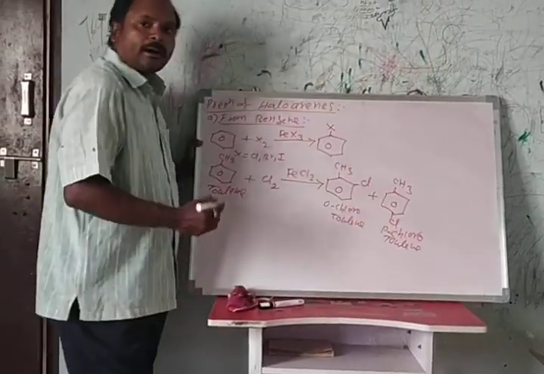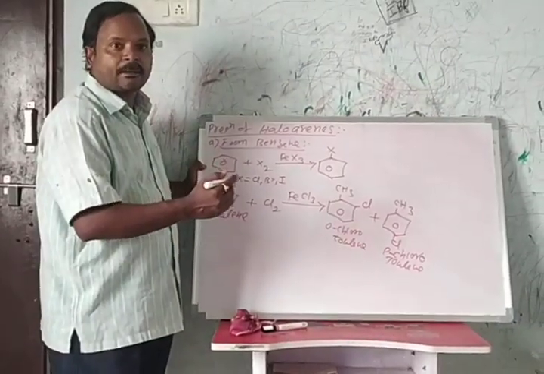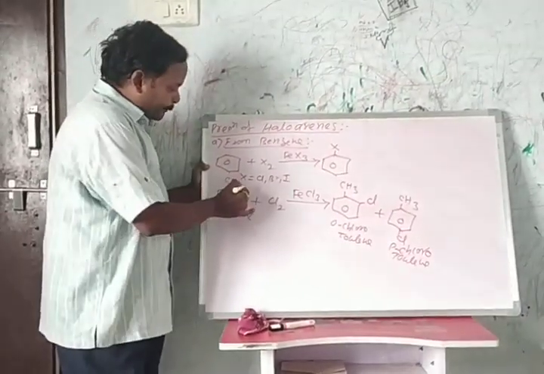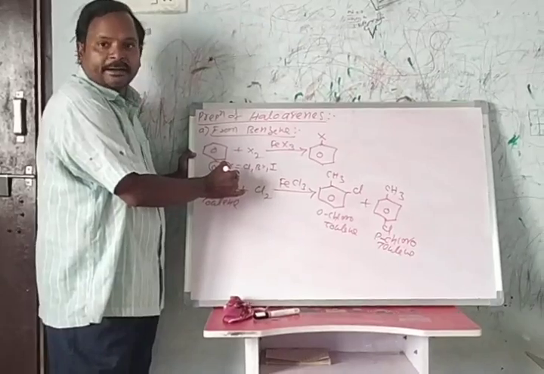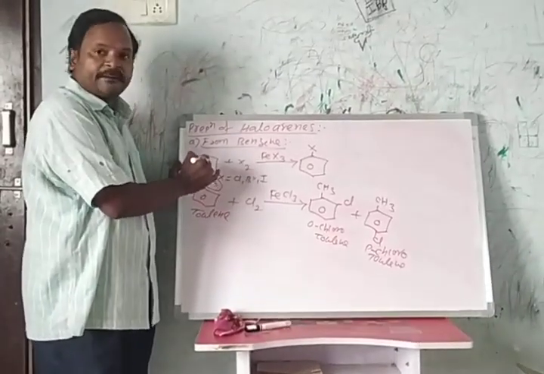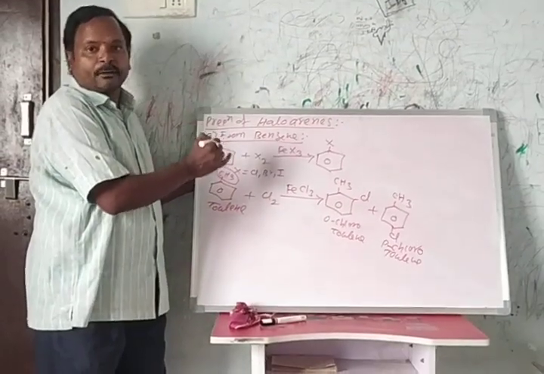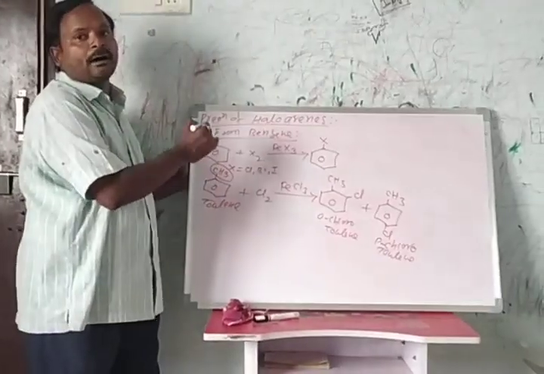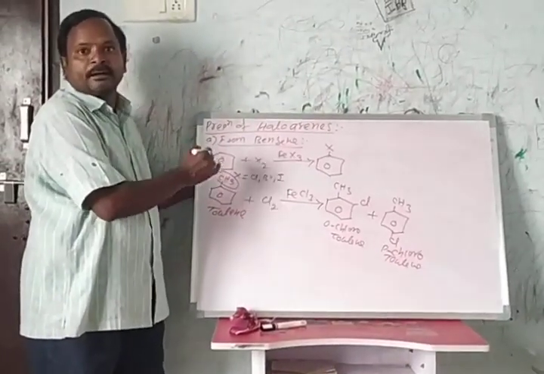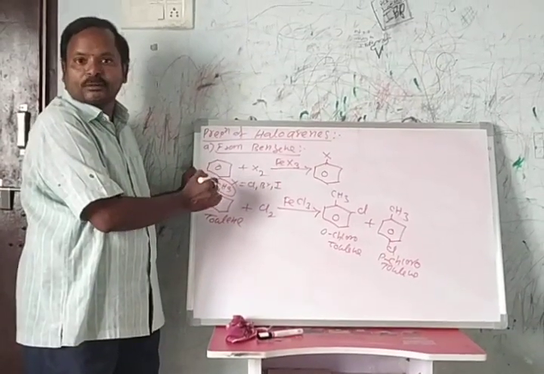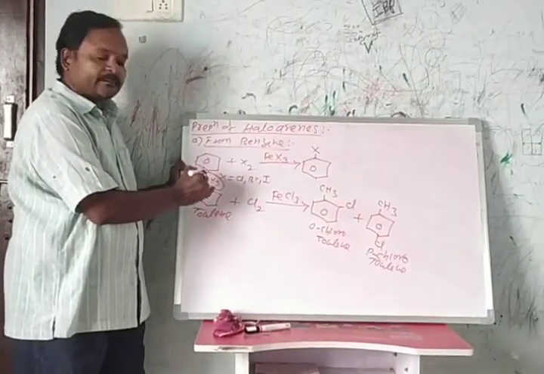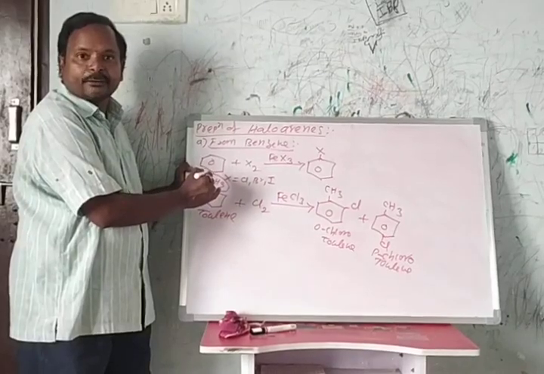Why are ortho and parachlorotoluenes formed instead of meta? Here the methyl group is an electron donating group with a positive mesomeric effect. It is an ortho para directing group and a ring activating group.